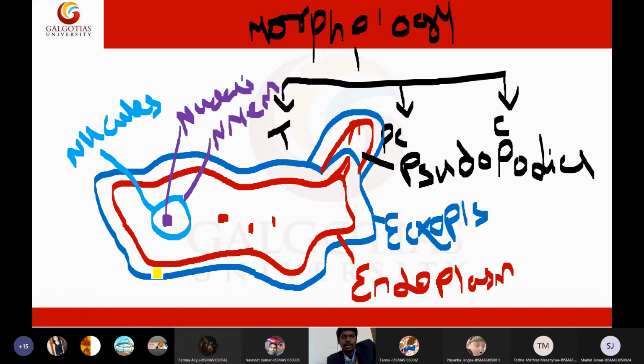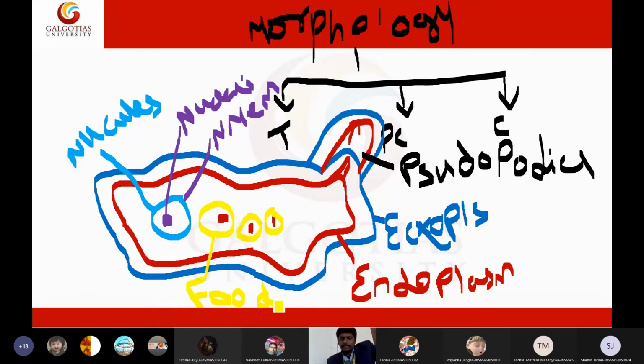Those pockets are called food vacuoles. The food is present inside these vacuoles, with carbohydrates, proteins, lipids, everything. So these are food vacuoles.